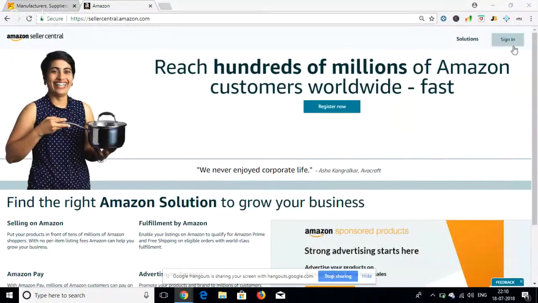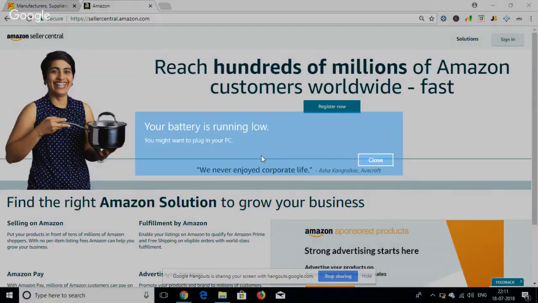Okay. Now you have to register yourself, like if you have a company or if you want to register as an individual. You have to decide how you want to register yourself. You can register as an Indian company or as an Indian resident citizen, as an individual person, okay, sir.